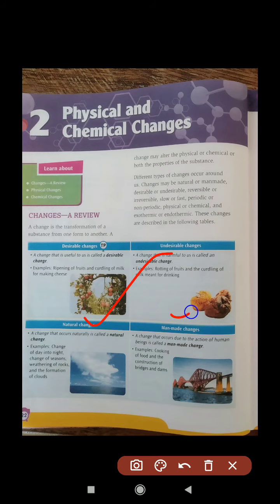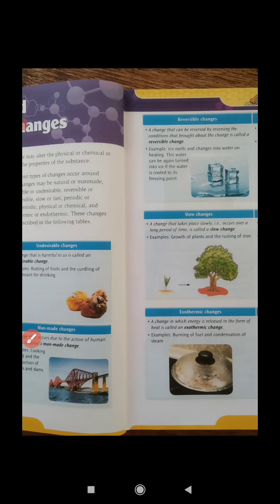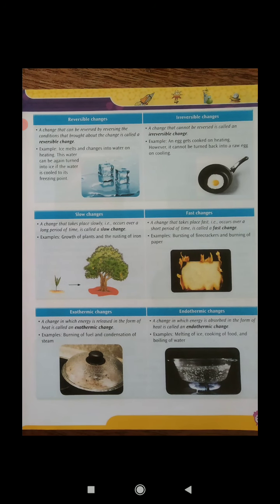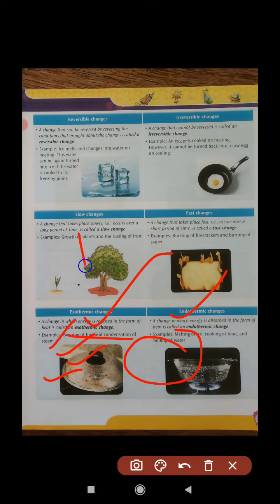Now natural and man-made. Natural means changes that occur naturally. Just check the example, students, then you can understand. Change of day and night, change of season, weathering of rocks, and formation of clouds happen naturally, so they are natural changes. Man-made changes are cooking of food and construction of bridges and dams. Now move to the next page, students. Reversible. Reversible means ice will be converted into water.